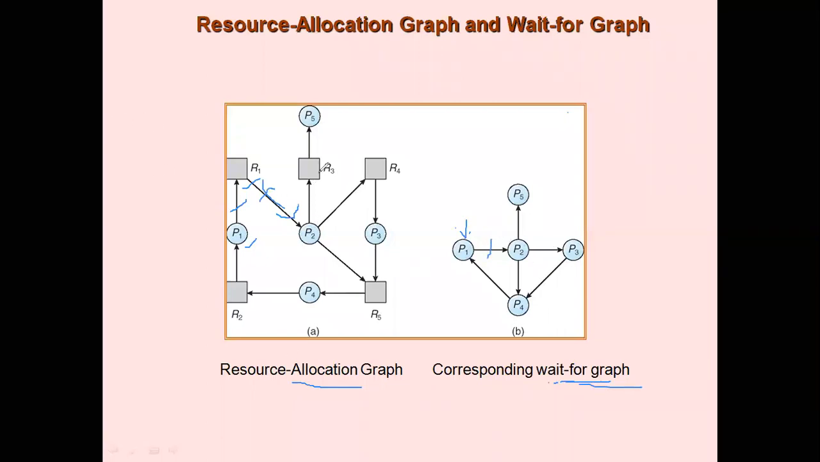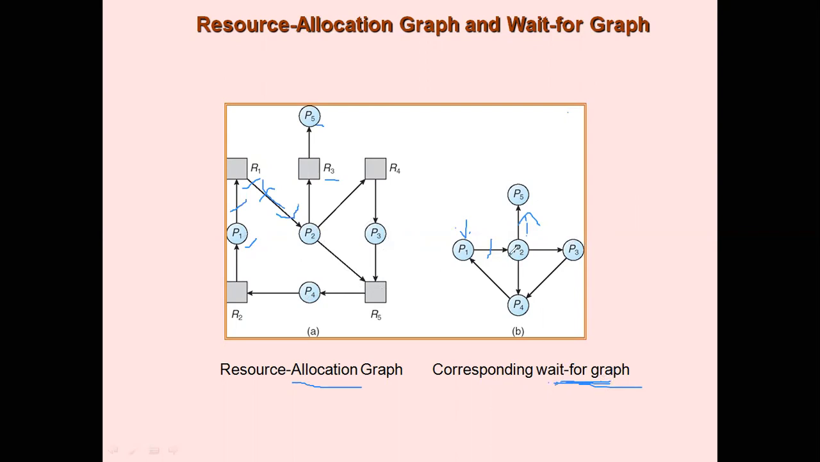Similarly, P2 is requesting R3 here and R3 is assigned to P5. That means P2 is dependent on P5. So this is the edge, right? Similarly, P2 is dependent on P3 and P2 is dependent on P4. P3 is dependent on P4, and P4 is dependent on P1. So this is called a wait-for graph.